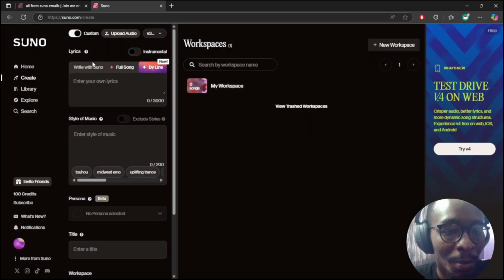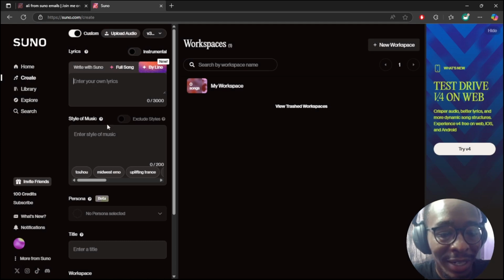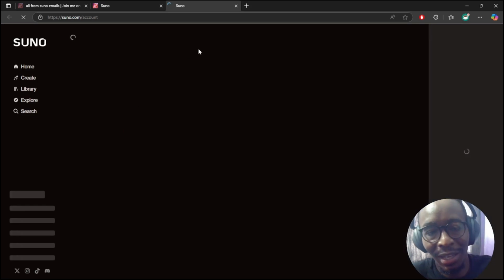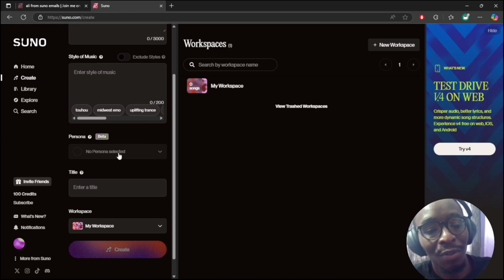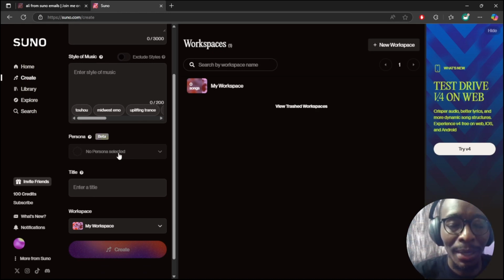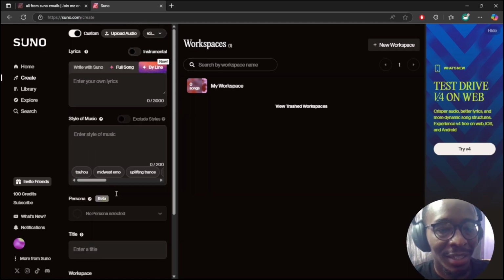When you click on the custom mode, you're going to have the options to come up with lyrics. That's up to you. It's going to give you way more control, so you can come up with your own lyrics, you can come up with your own style of music. You can also exclude styles, but that's again for the paid version. The persona option as well is for the paid version, where you're going to have the same person singing the same songs, using the same voice. And then you can also come up with a title. So that's basically custom. Custom gives you the option to come up with your own lyrics, your own style of music, and your own title.